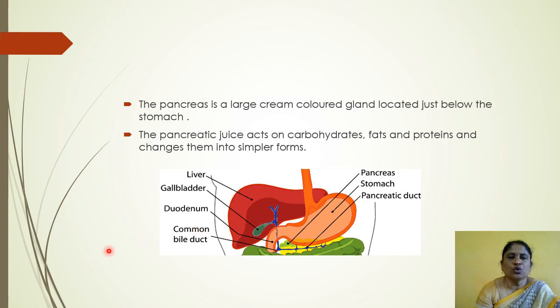The pancreatic juice acts on carbohydrates, fats and proteins and changes them into simpler forms.